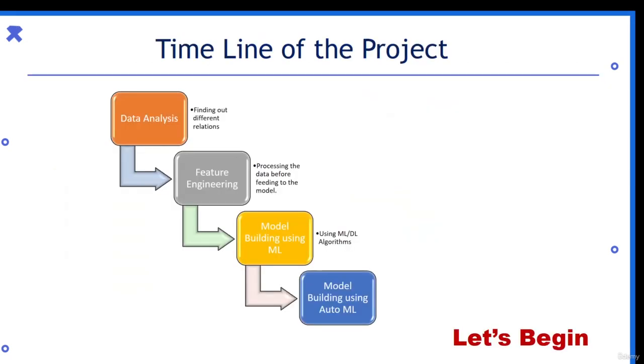So let us proceed to what will be the timeline of our project. First, we'll be doing the data analysis. Then we'll be doing some feature engineering or data pre-processing to make our data ready for model development. Then we'll be building models using ML and DL. Then we'll be using H2O AutoML for predictions, and we'll compare both of the models. So let's begin.